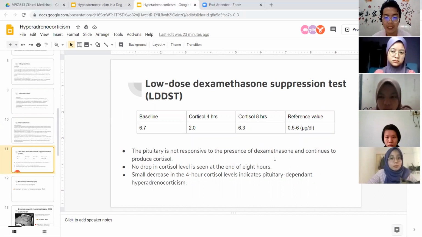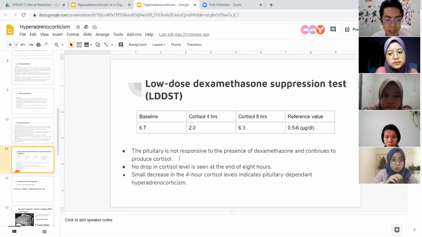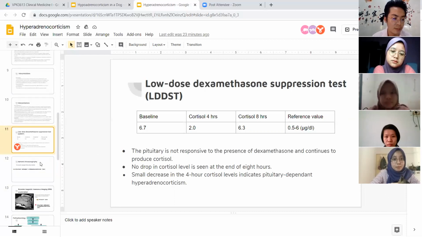For the low-dose dexamethasone suppression test, we can see after administration of dexamethasone, at 4 hours the cortisol reduced but increased back at 8 hours. So here, we can make a decision that the pituitary is not responsive to the presence of dexamethasone and continues to produce cortisol. There's no drop in cortisol level seen at the end of the 8 hours, but a small decrease in the 4-hour cortisol level indicates pituitary-dependent hyperadrenocorticism.